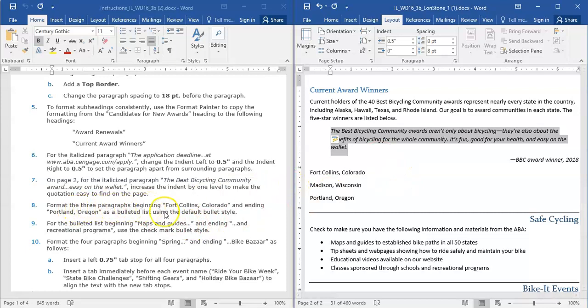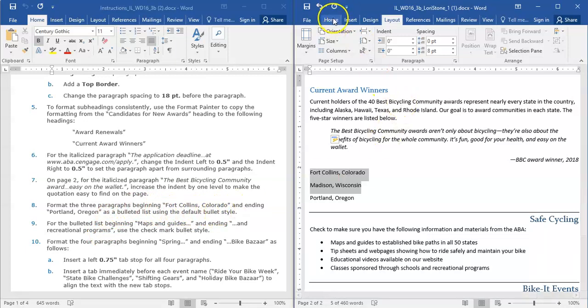Okay, now it's asking us step 8. Format the 3 paragraphs beginning Fort Collins, Colorado, and ending with Portland, Oregon. We're going to select those. And it would like us to make it a bulleted list using the default bullet style.